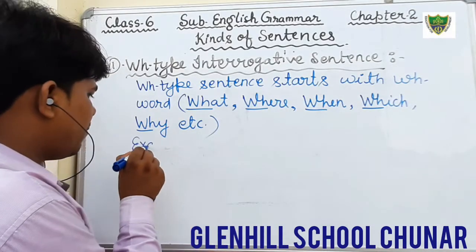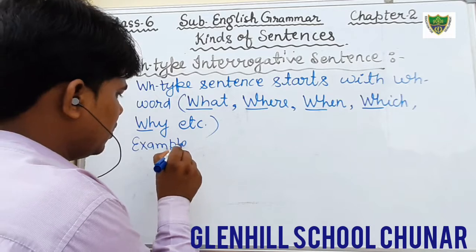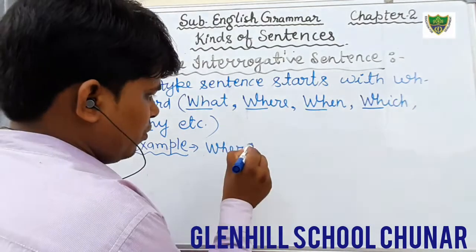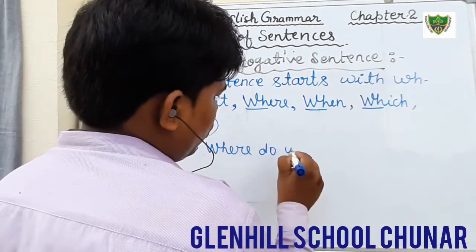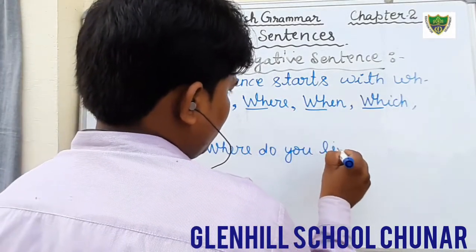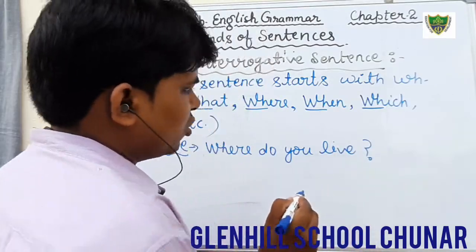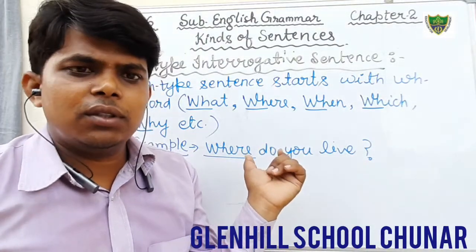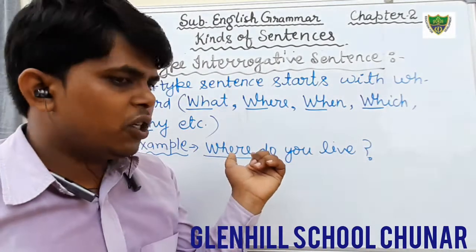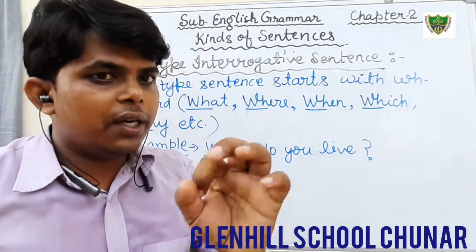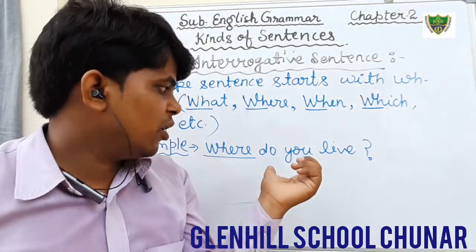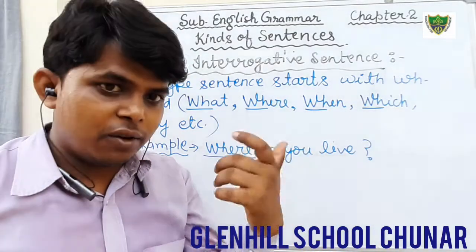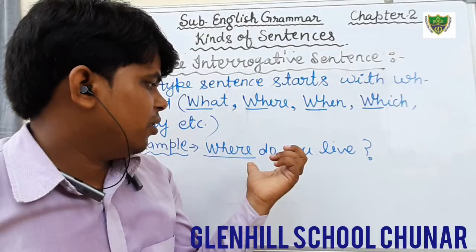Now we will see the example. Where do you live? At the end of the sentence we will put the question mark, and we can see here it starts with the WH word and its answer cannot be given in yes or no. Can we say, where do you live? Yes. No, that is a wrong answer. We have to tell where we live.